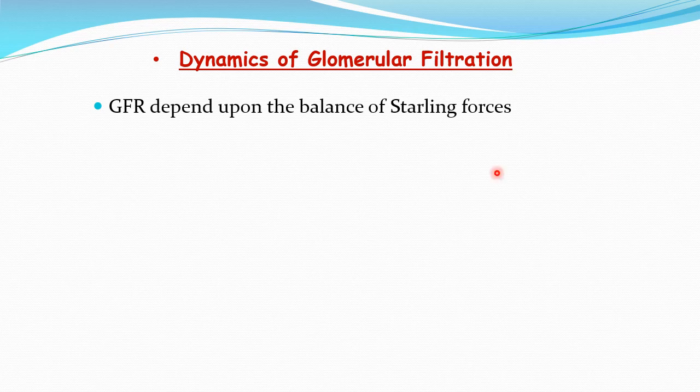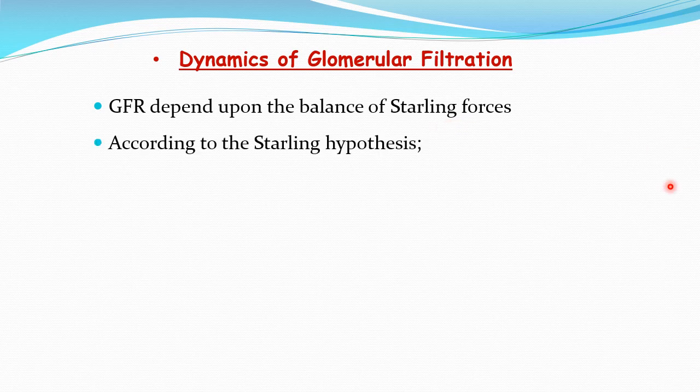Then certain dynamics of the glomerular filtration. So here are the certain forces that will determine the ultrafiltration of the plasma across the glomerular membrane. So GFR depends upon the balance of Starling forces. So these are the forces that will ultimately determine the GFR. And according to the Starling hypothesis, the GFR will be given by this formula.